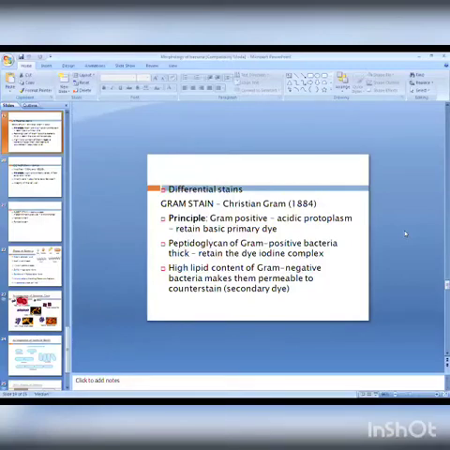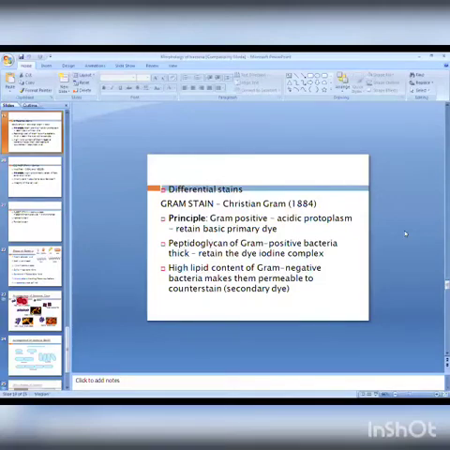Then another one is the cell wall thickness theory. In Gram positive bacteria, the cell wall is thick. Peptidoglycan is thicker, and because of that thickness it resists decolorization. In Gram negative, it is a thin layer and bilayer, easily decolorized with the help of alcohol, and it takes the color of the second stain, red of safranin.